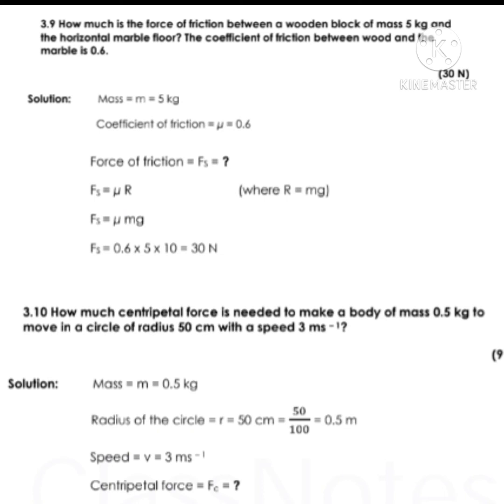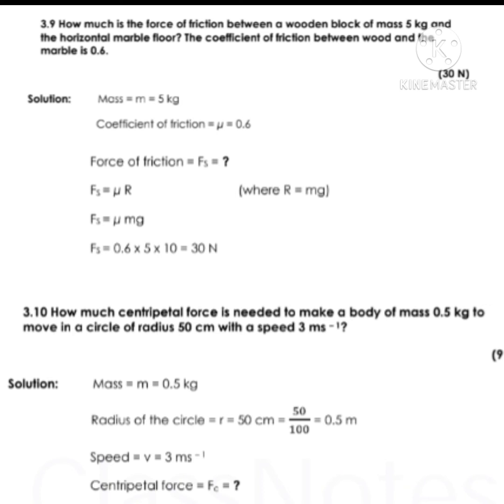Next numerical is how much is the force of friction between a wooden block of mass 5 kg and the horizontal marble floor. The coefficient of friction between wood and marble is 0.6. Now to the solution. Given data is mass m equals 5 kg, coefficient of friction, represented by mu, is 0.6.